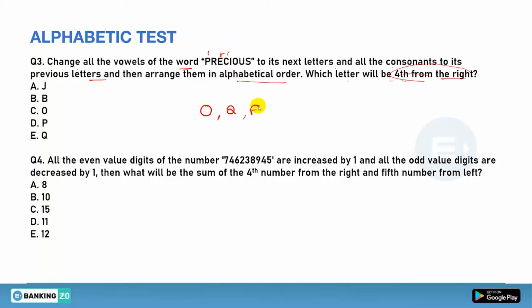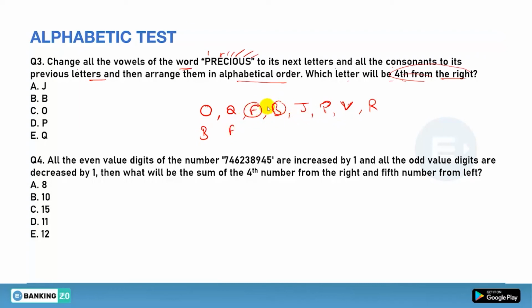C will be to the previous one, that will be B, and I will be to the next one, so it will be J, and O with the next one, P, and U will also be the next one, V, and S with the previous one, so it will be R. Now we have to arrange in dictionary order, or you can say alphabetical order. So first of all it will be B, then it will be F,